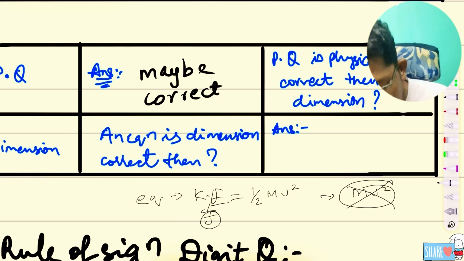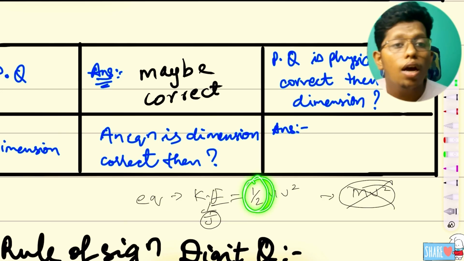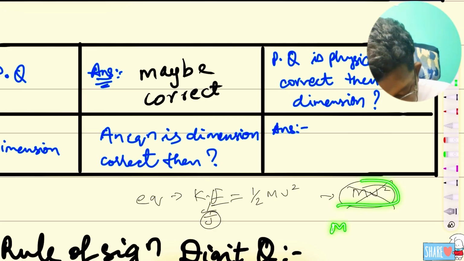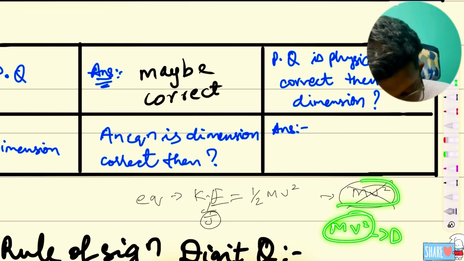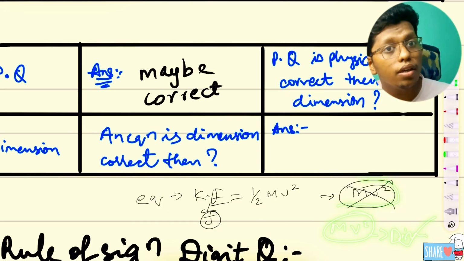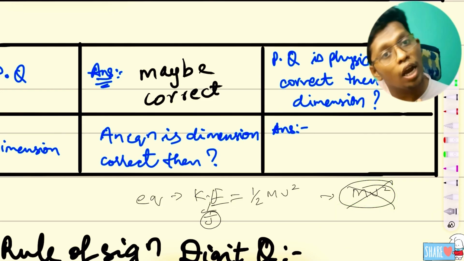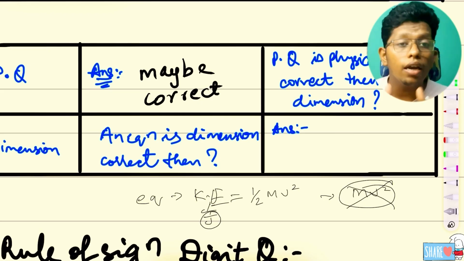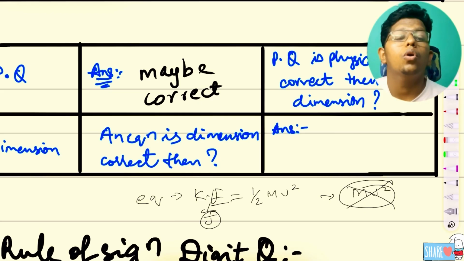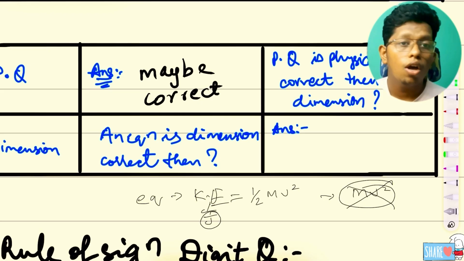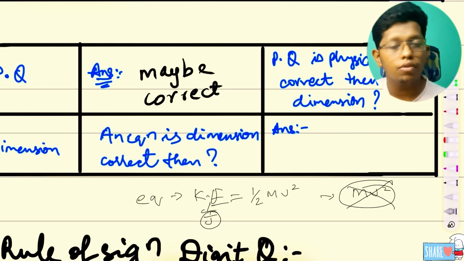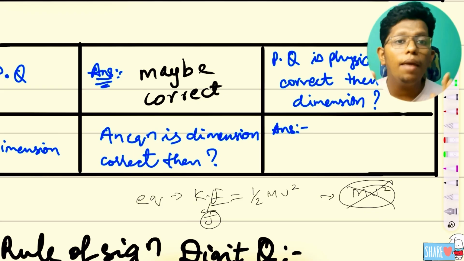But here we have taken the 1 by 2. Now if you see mv square, dimensionally it is correct, but the physical quantity is just wrong. That's why I am saying the thing which is dimensionally correct, definitely I can't say that this physical quantity is also correct. For that, some concepts may differ, sometimes not be present also. So that's why I say may be correct.